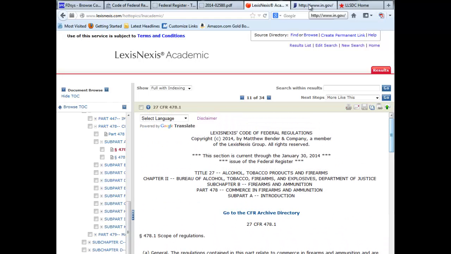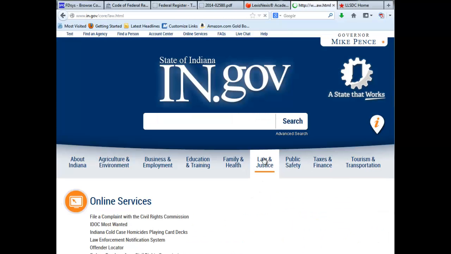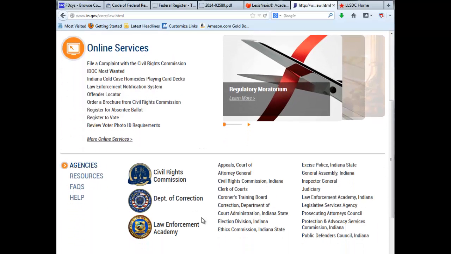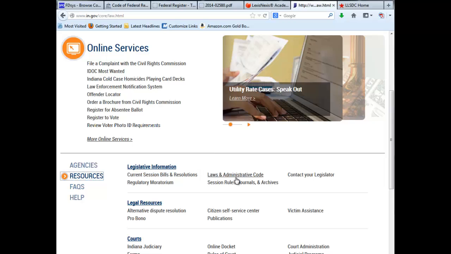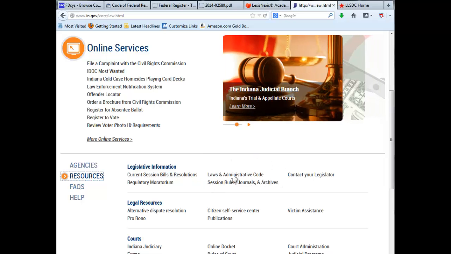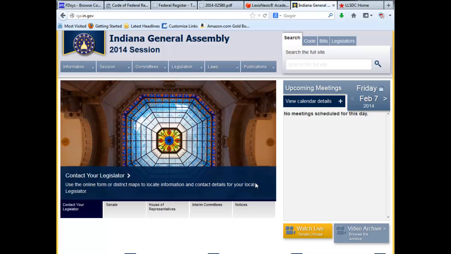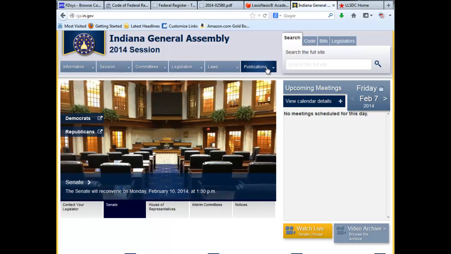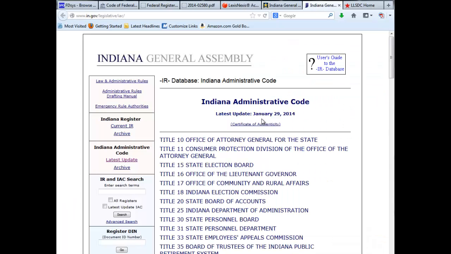You can also find regulations on state government websites. So here is the state government website for Indiana. I'll choose the Law and Justice tab, scroll down a little, and in the middle of the page choose Resources. Laws and Administrative Code. One thing to know about regulations is that another name for them would be an administrative code, in addition to a code of regulations. If you see administrative code, you're talking about regulations. On the Indiana website, it's under Publications. So I'll select that and then choose Administrative Code.